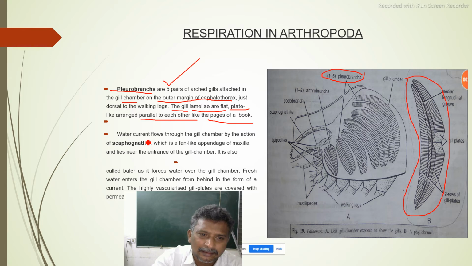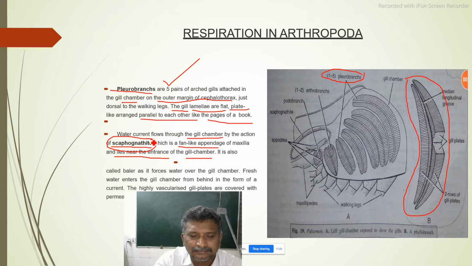Water current flows through the gill chamber by the action of the scaphognathite, which is a fan-like appendage of the maxilla and lies near the entrance of the gill chamber. What is that? Scaphognathite. It acts as a fan-like appendage of the maxilla. It is a part of the maxilla, acting as a fan, so all the time it is able to maintain the water current.